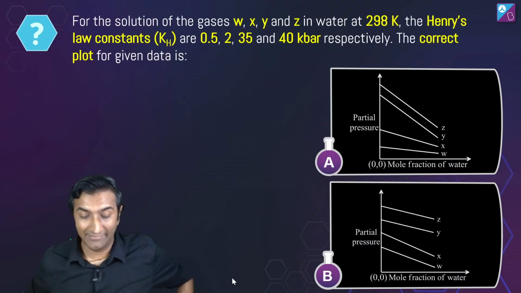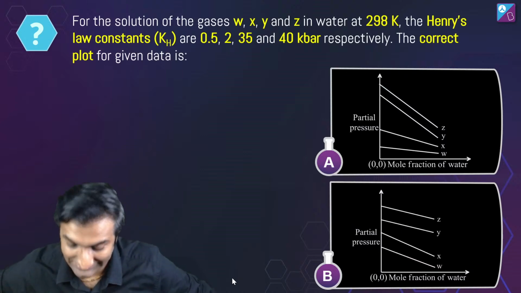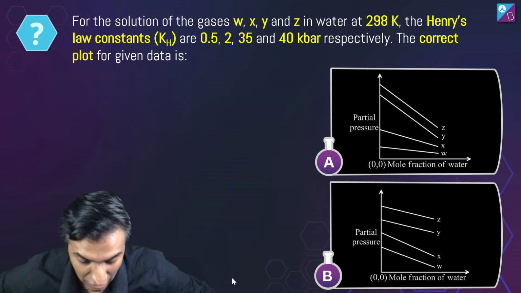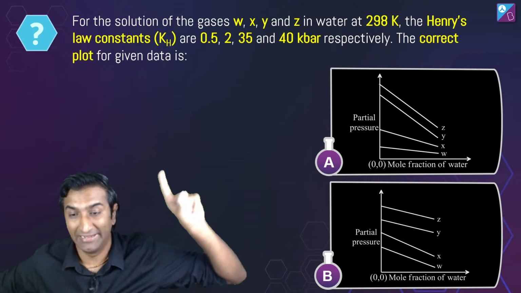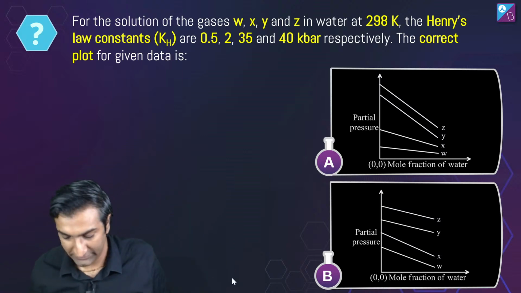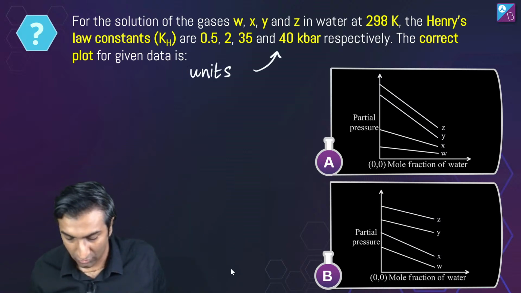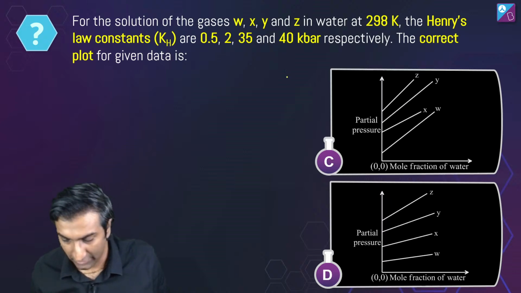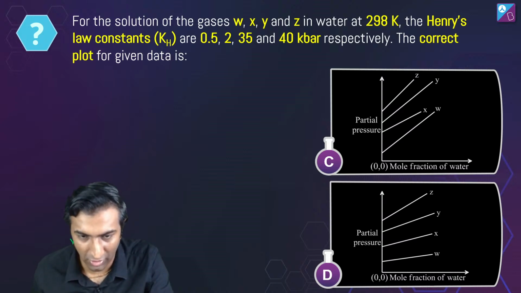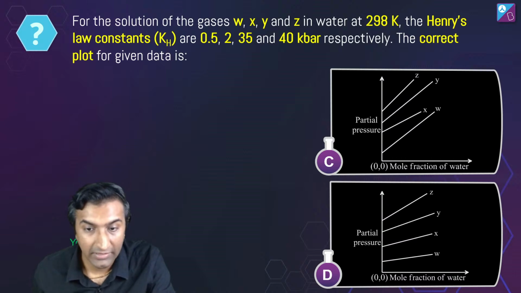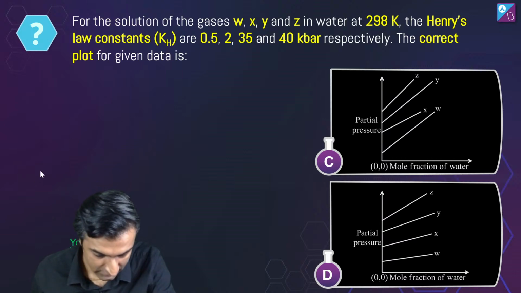For the solution of gases W, X, Y, and Z in water, the Henry's law constants are some value. What is the correct plot for the given data? Okay. There are 2 options here and there are 2 more over here. Unit यहाँ पे है, ठीक है? 2 और यहाँ पे है. Let me just copy paste this. I was supposed to copy paste this, but I forgot. So hold on. Let me put them all on this one slide. Slide number 24.